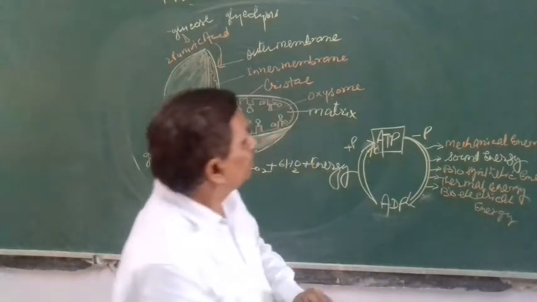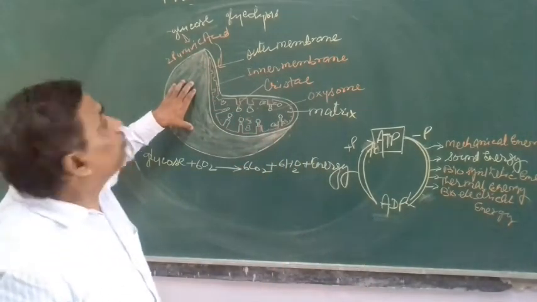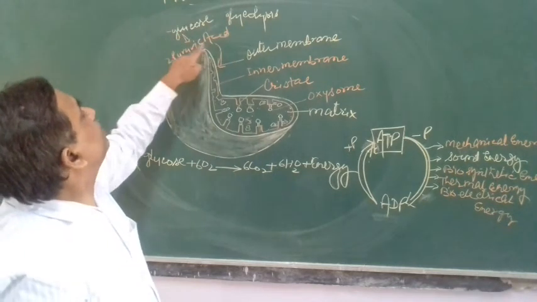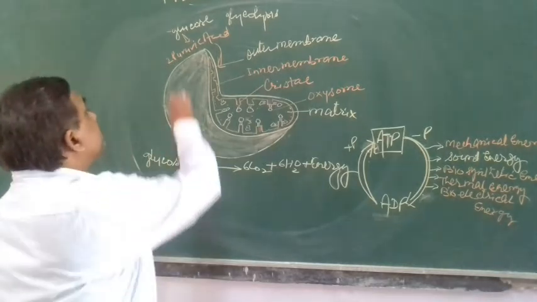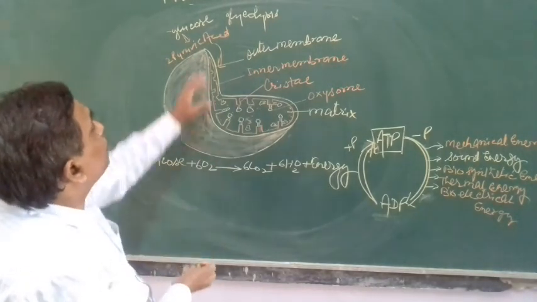So this way, what I have told is, in the mitochondria, at first the glucose comes into the cell, undergoes glycolysis, gets converted to pyruvic acid, and this pyruvic acid enters into mitochondria in the presence of oxygen.